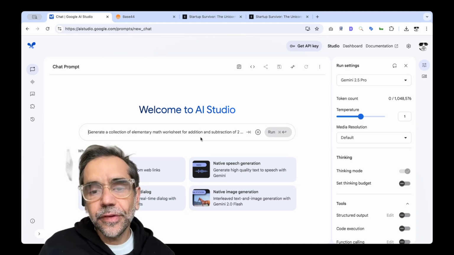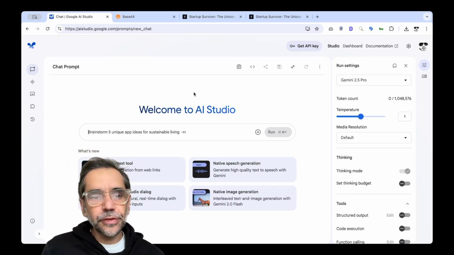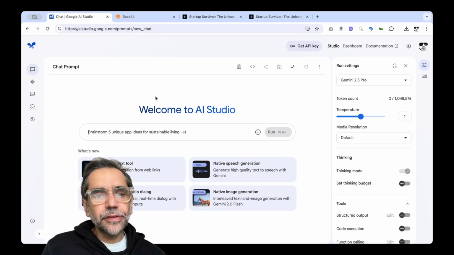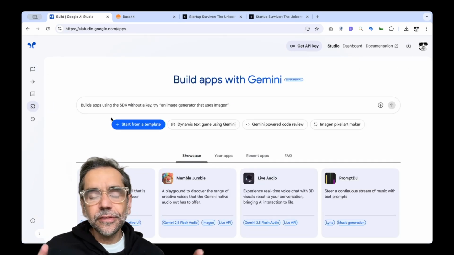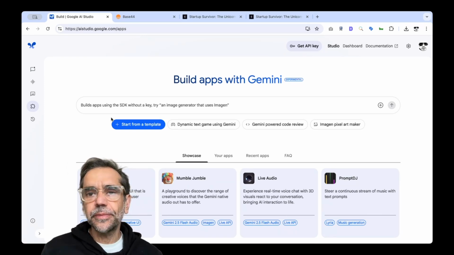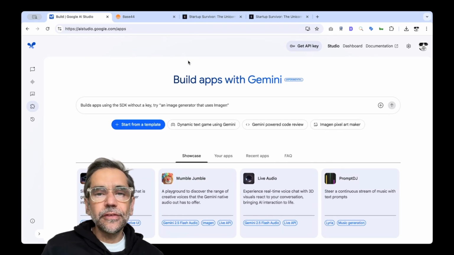I've been playing around with something really fun. As you can see on my screen, there are a couple of things I'd like to show you. First, the Builds feature. This is amazing, where you can actually start prototyping really fast and creating your apps. And I'm going to show you an app that I created called the Startup Survivor, which is here, and I'm going to give you a bit of an evolution of that.